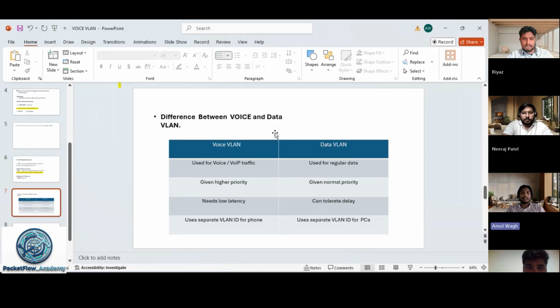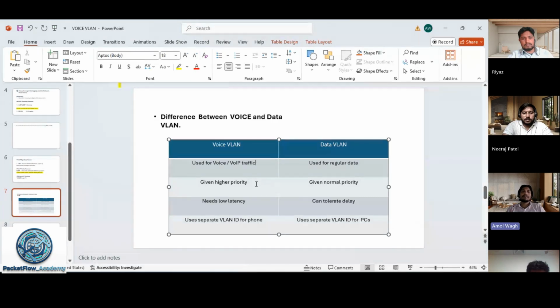And here is a few point. Here we can differentiate the voice VLAN and data VLAN. What is the difference between both? Voice VLAN we use for voice traffic, data VLAN we use for data traffic, like computers, laptops, machines, printers. Voice VLAN we only use for voice traffic. And whenever they communicate, the switch gives priority to the voice VLAN.